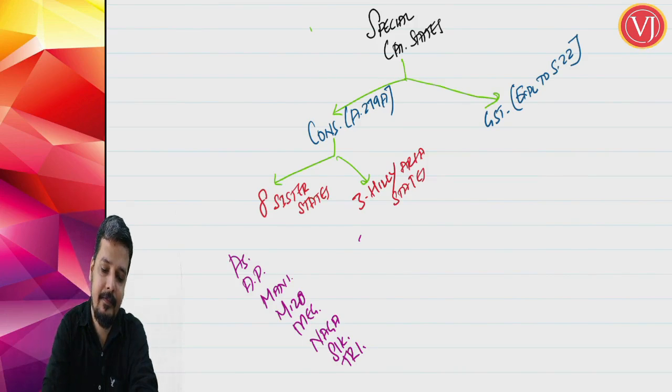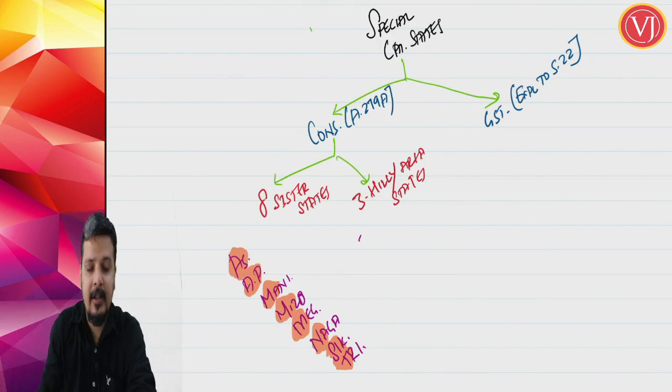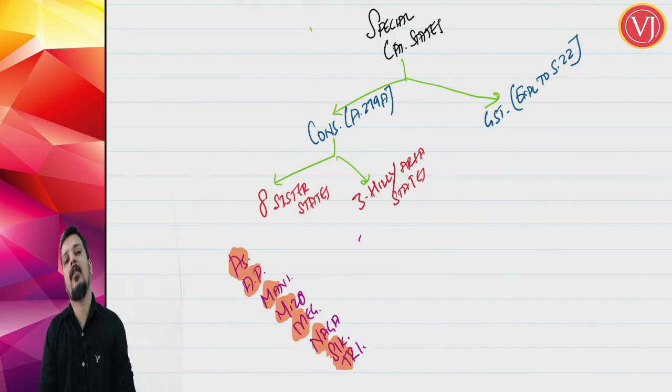Assam, Arunachal Pradesh, Manipur, Mizoram, Meghalaya, Nagaland, Sikkim, Tripura. So always you can remember these are all the 8 northeastern states which we call sister area states, and friends, understand that they are part and parcel of India.